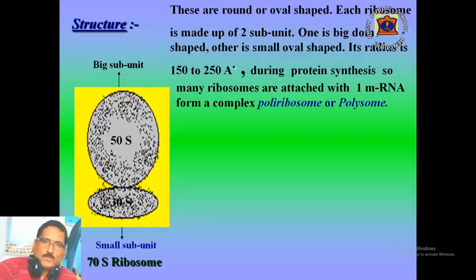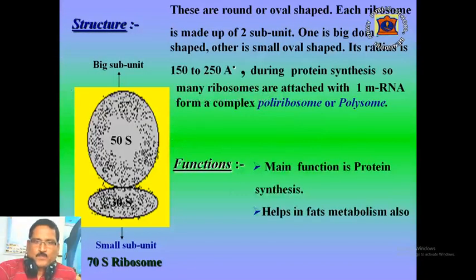70S ribosome is formed of 50S and 30S subunits, while 80S ribosome is formed of 60S and 40S subunits. Chemically, ribosome is called ribonucleoprotein particle. During protein synthesis, many ribosomes are attached with one messenger RNA to form a complex called polyribosome or polysome. Main function of ribosome is protein synthesis. Besides, it helps in fat metabolism also.